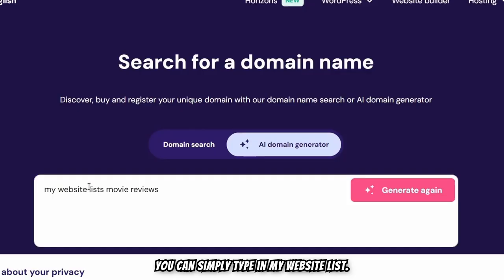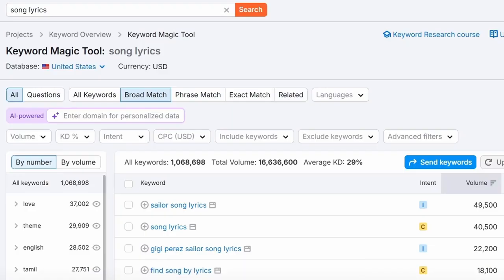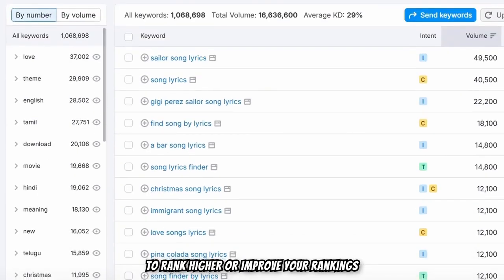You can simply type in my website list, song lyrics, and you can choose the domain, and you simply come to Semrush and type in a keyword and see the volume, because many people don't understand the rap or whatever the songs if they're not fluent, and they search that keyword on Google, right? So you want to optimize it, you want to create a topical map around that keyword, and you need to have good images for that keyword. You want to create an alt text and every single thing to rank higher or improve your rankings on Google search engine.